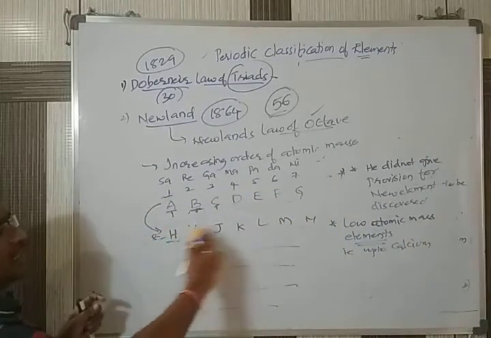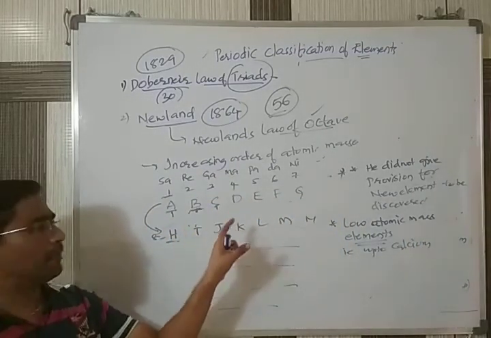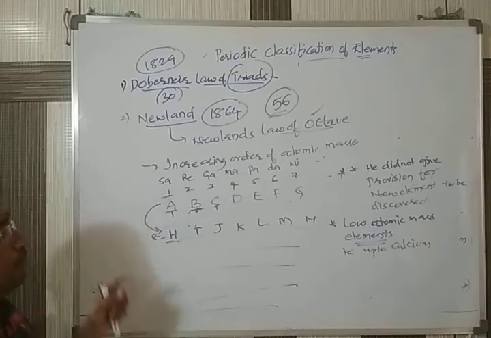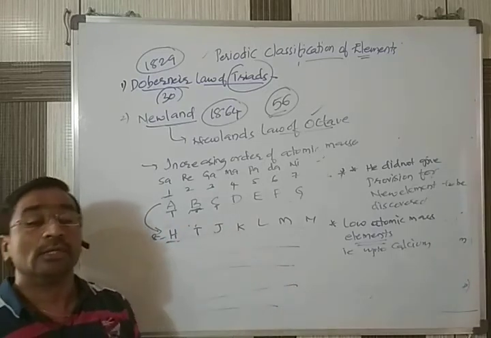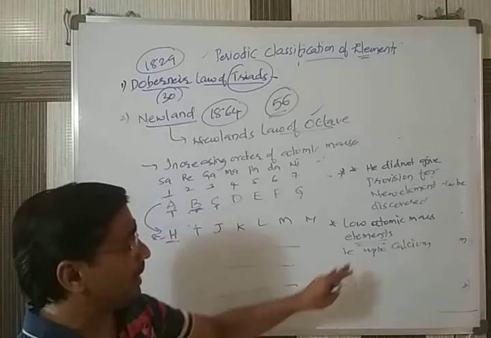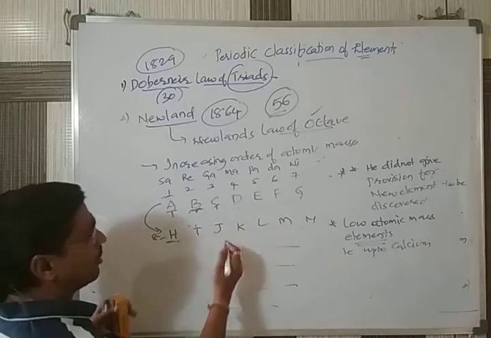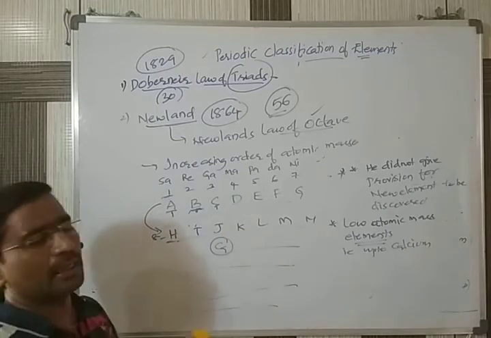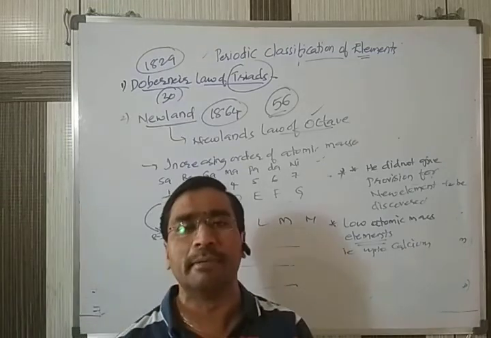When he started arranging elements, it was up to calcium. Calcium has the atomic mass 40, so up to 40 it was arranged. After calcium, the elements have a little bit more atomic mass.